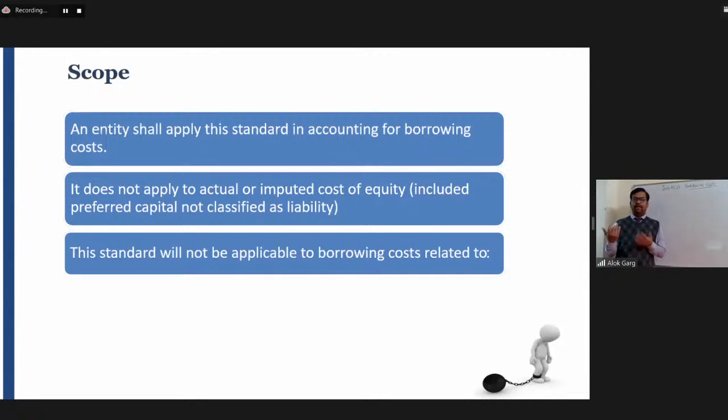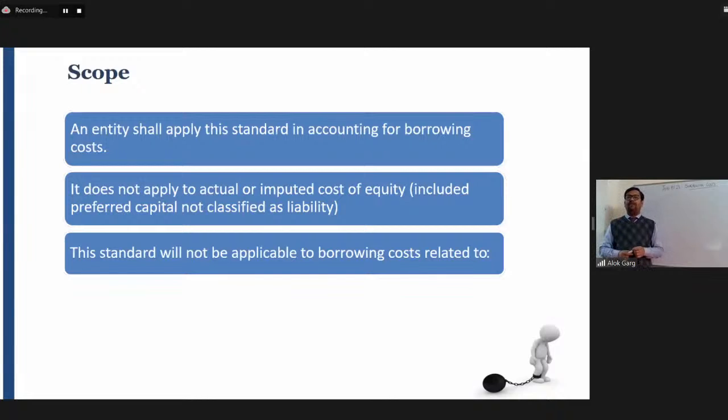Okay, so we understood that part very clearly. Under Indian GAAP, all the preference share capital will be classified as capital, but under Ind AS, if it is redeemable, it is a liability. If it is irredeemable, it is equity, other equity. So this standard does not apply to actual or imputed cost of equity. It is only applicable to the cost of the borrowings.